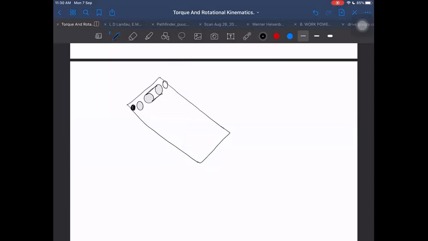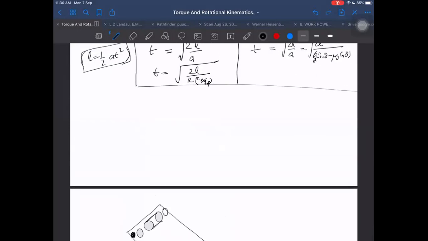Radius is not required to be given to find out the time taken, because I think radius gets cancelled. Does it cancel or not? Let me check once again. I think yes, it gets cancelled. How do we know? Root 2L by R into torque about point P is mg sin theta into R upon beta mr square. So that will get cancelled. M will also get cancelled. So we are left with just 2 beta L upon g sin theta, under root. I recommend you to remember this.